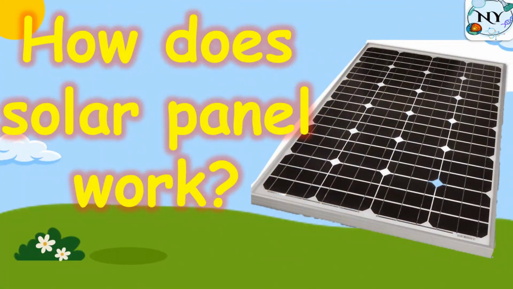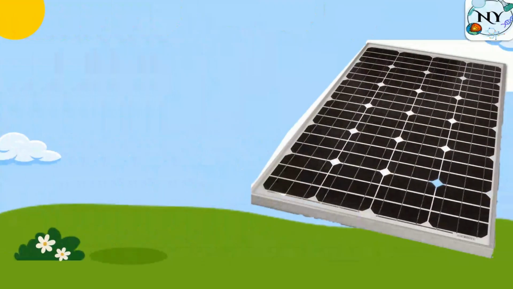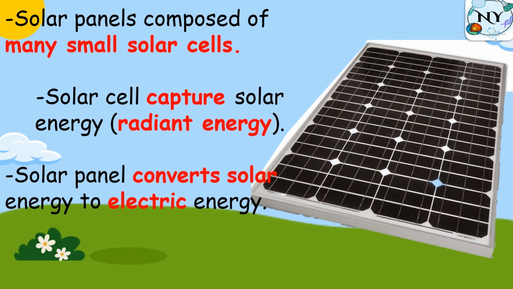Perfect. So how does a solar panel work? Number one, solar panels are composed of many small solar cells, and it's a very crucial, important point. As we can see here, all of this slide is called a solar panel, but it's made from small squares. Each square is made from smaller and smaller squares, which are called solar cells. So all of this large slide is called a solar panel. A solar panel is made from solar cells.